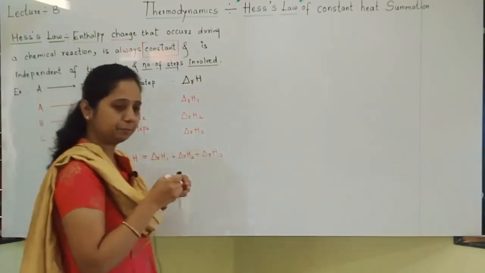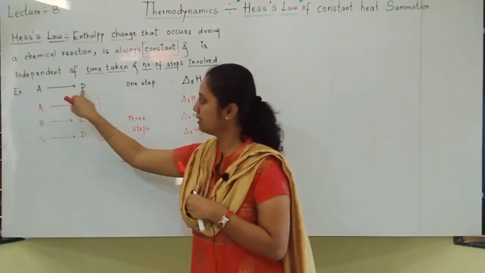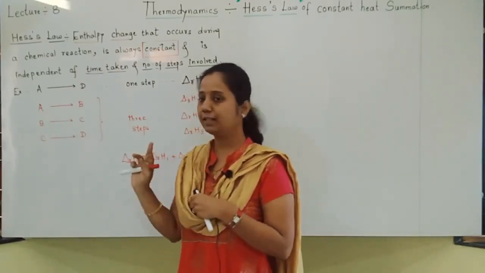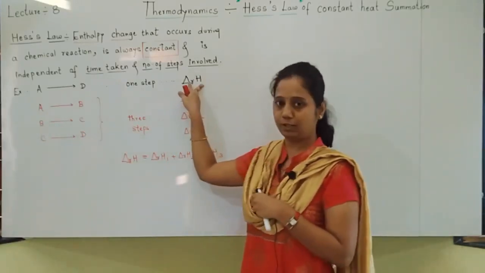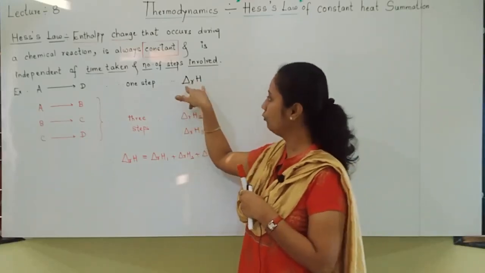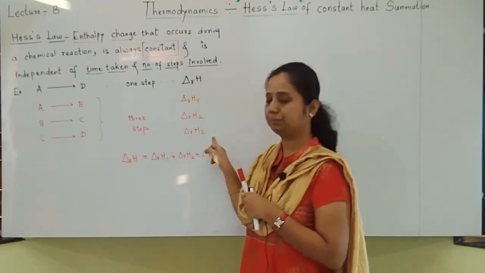Are you understanding what I told? Whether the reaction takes place in one step or in 3 steps, finally the delta H value, the enthalpy change value, remains constant. What value have we got here? Delta H value equals all these together.